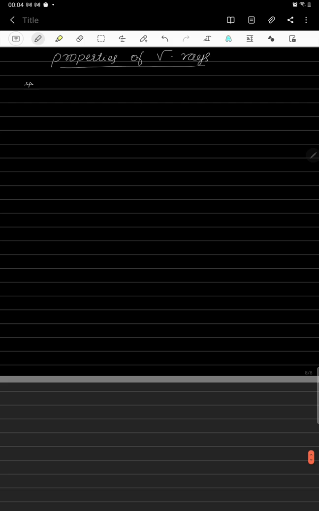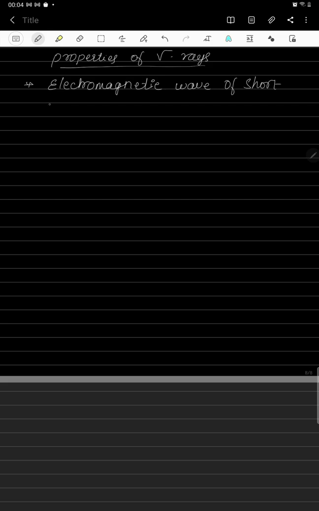Next are the properties of the third kind of radiation, that is gamma radiation. Now we'll study the properties of gamma radiations. Gamma radiations are nothing but electromagnetic waves of short wavelength.